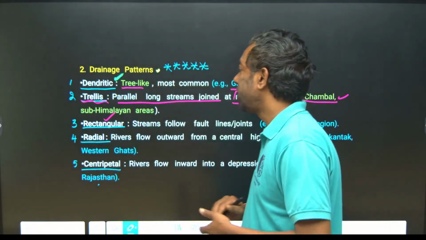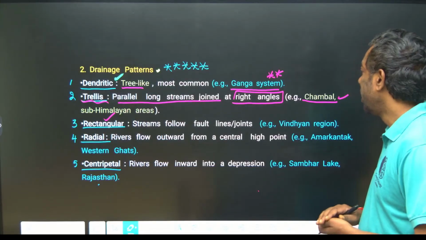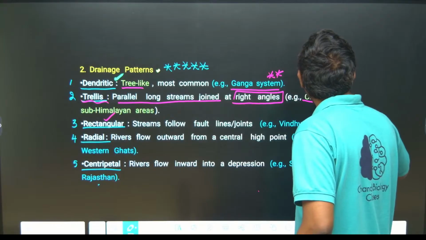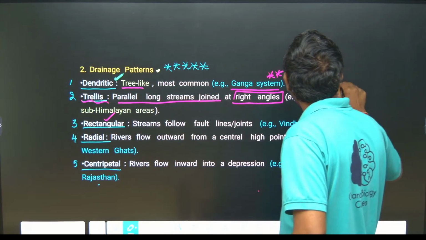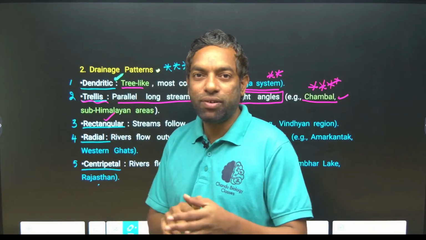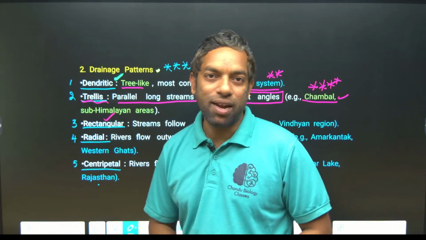Trellis is parallel streams joined at a right angle, that is the Chambal river system. You have to remember these examples, guys; pattern name and example are most important. They don't ask you about right angle or left angle, or how many rivers they add.